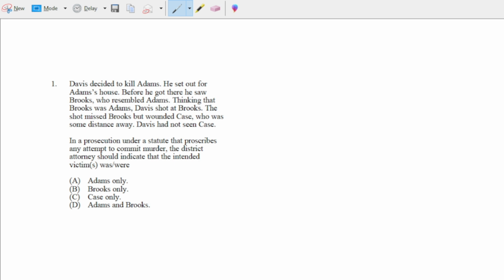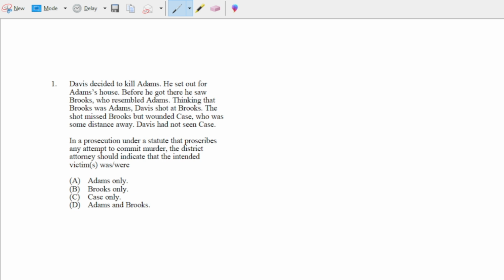If you recall, the definition of attempt is to, with specific intent, this is a specific intent crime, take a substantial step towards completing the crime without actually having to complete the crime. So, murder. We should look at murder as well, since it's named there. Murder is the unlawful killing of another with malice aforethought, malice proven by intent to kill, intent to seriously harm, depraved heart, and felony murder.